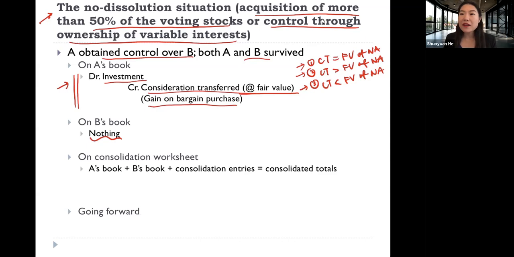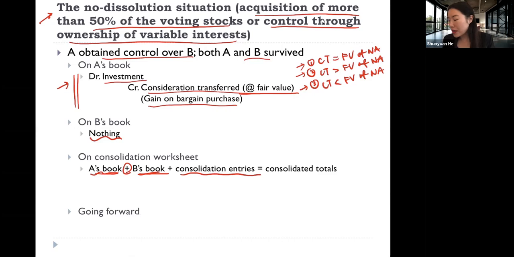And then at the end of the financial reporting period, what we do is we take from A's book, we take from B's book, and then we make some consolidation entries, which is to adjust some of the accounts. So when we take from A's book and add from B's book to it, some of the accounts are actually repeated.